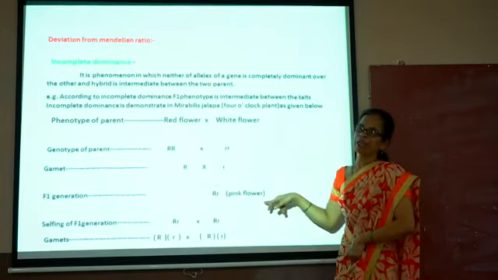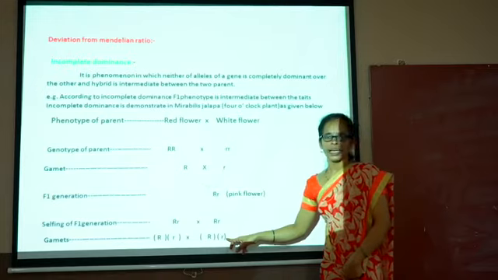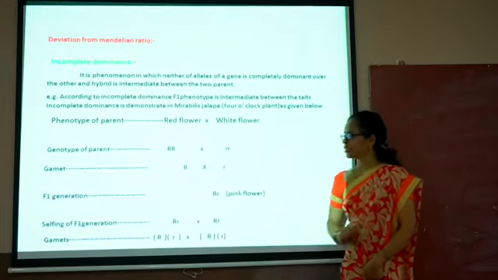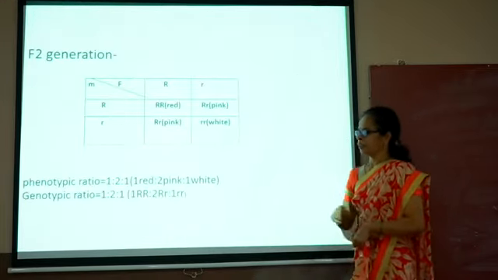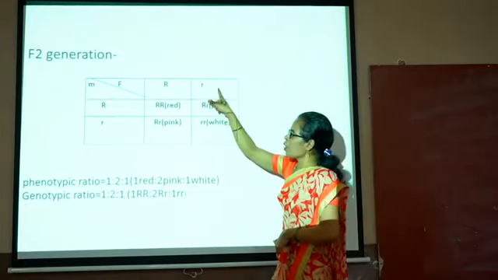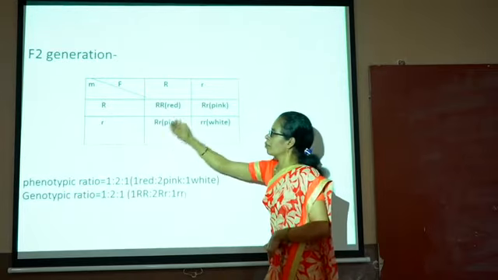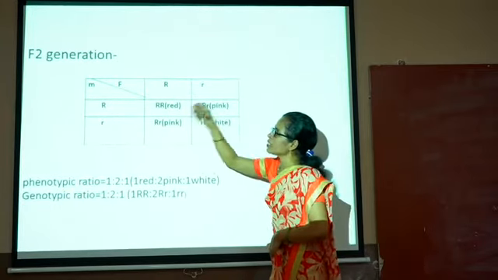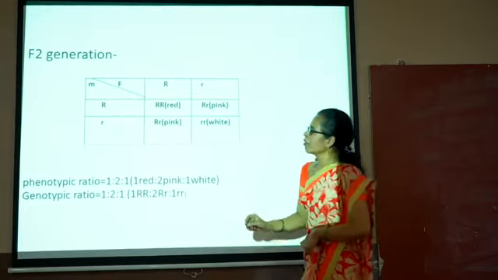And if we carry out selfing, then we cross capital R, small r with capital R, small r. The gamete formations are like this: capital R, small r, capital R, small r, as per Mendel's second law, the law of segregation. Next, in the F2 generation, there is capital R, small r, capital R, small r. Okay, that is the female parent on one side and the male parent on the other side.